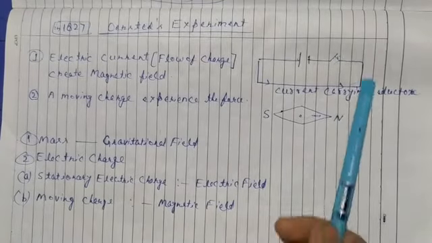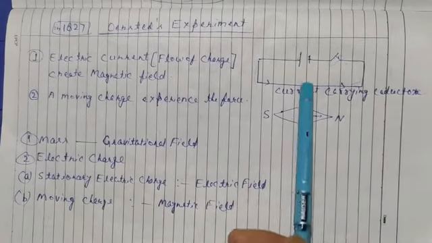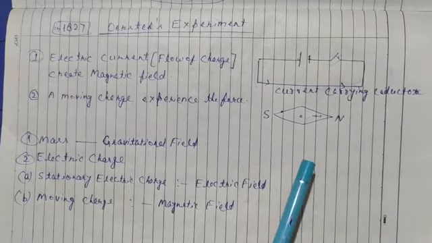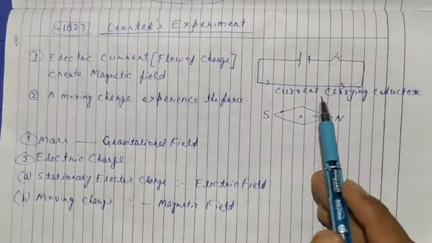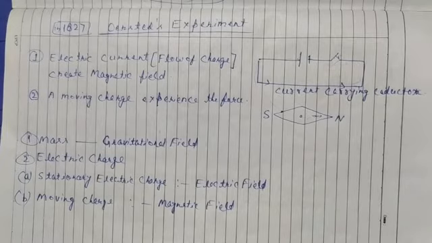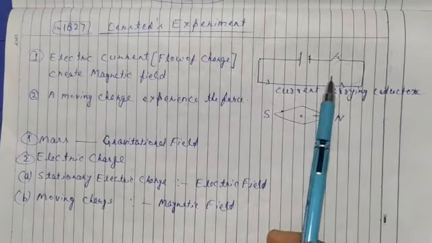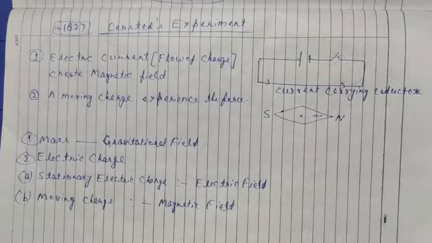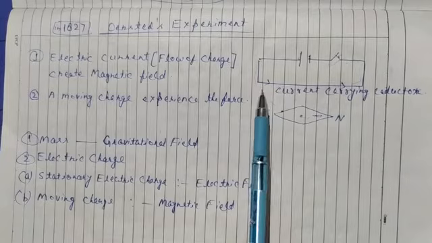Here is the magnetic field. When the switch is on, the magnetic field is generated here. So what is the action we are going to make? We are doing only one action: we flow current in this conductor. When we flow current in it, the magnetic field is generated, and when we stop the current, it comes back to its original position. So we can say the magnetic field is created only by the flow of current.